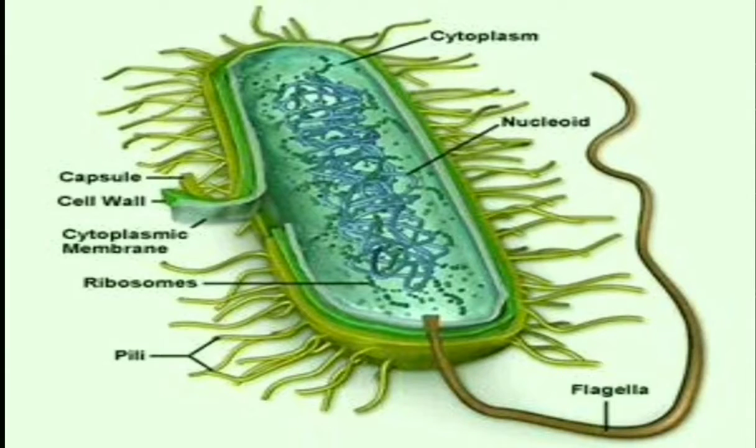Here we have shown the nuclear DNA, which is not enclosed by a nuclear envelope, so it is called the nucleoid. It has flagella and cilia.